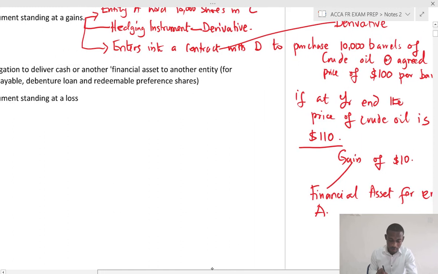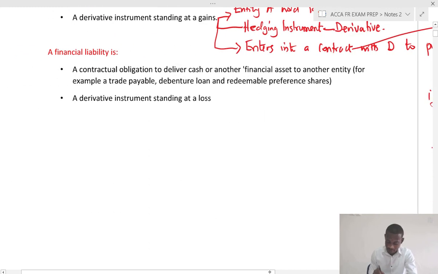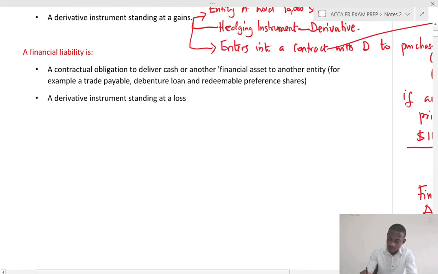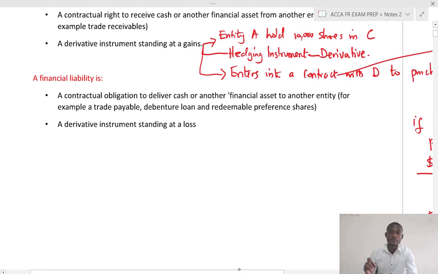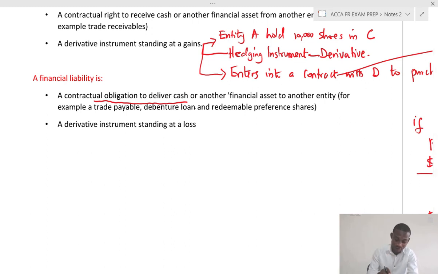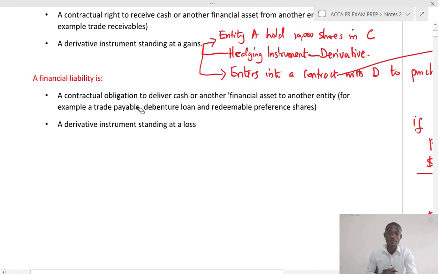Now, let's look at financial liability. The IAS 32 says that a financial liability is a contractual obligation to deliver cash or another financial asset to another entity. For example, trade payables. So where we have an accounts payable is a financial liability, or a debenture loan.